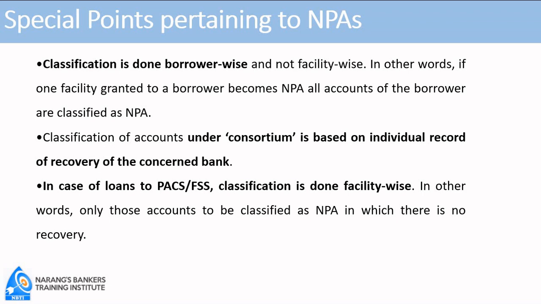Crop loan recovery is coming in time, but the tractor loan installment is not coming. Every farmer might not have availed the tractor loan facility. So because of certain individual farmers, all the farmers cannot be called bad borrowers. Only those facilities in which recovery is not coming will be classified as NPA, whereas all other accounts will continue to be treated as standard.